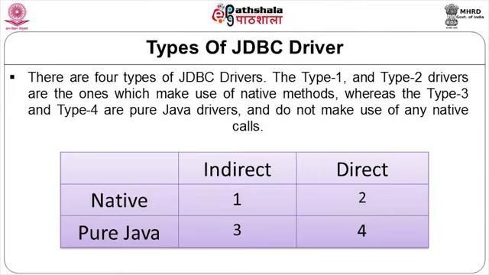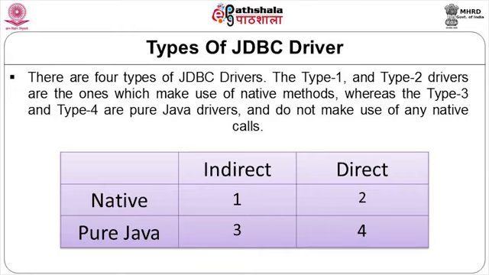Type 1 is where the driver uses native as well as it is indirect. If it is indirect and using native, it is a type 1 driver. The JDBC ODBC bridge falls in that category, which is the type 1 driver. Type 2 driver is going to be direct but uses native.